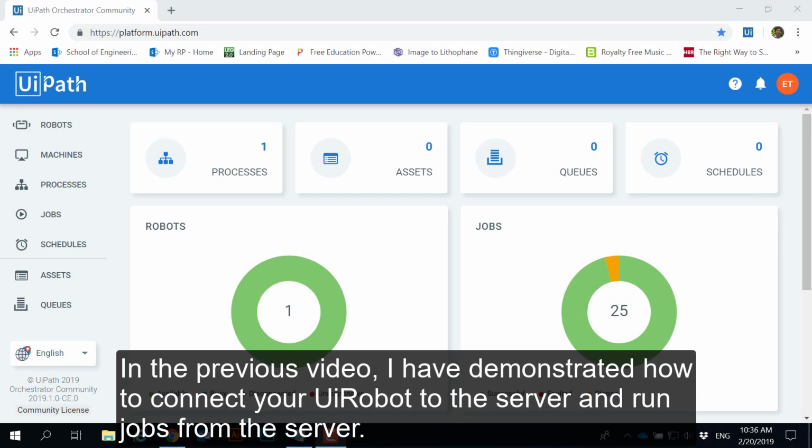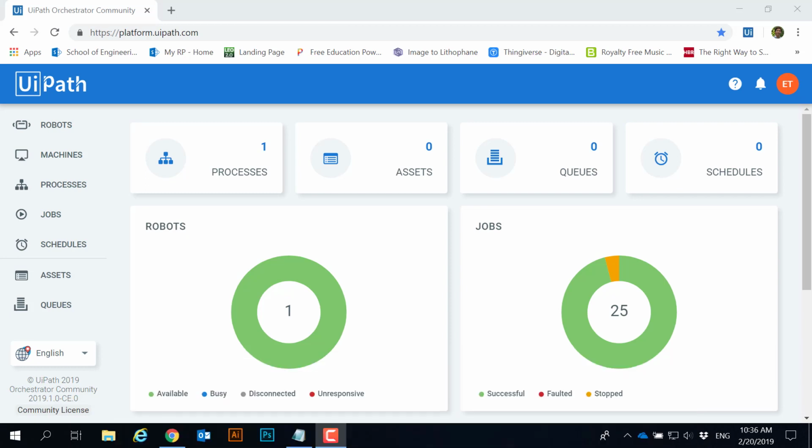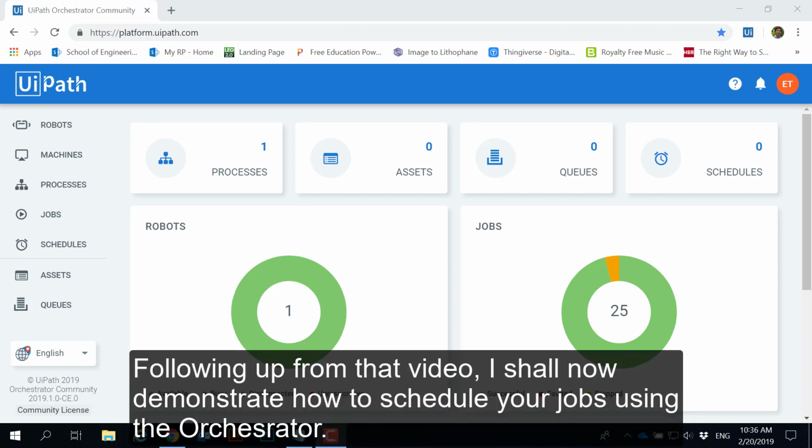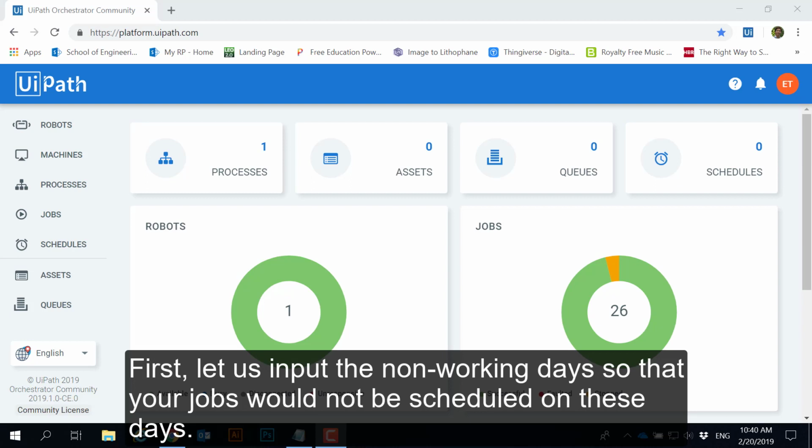In the previous video, I have demonstrated how to connect your UiRobot to the server and run jobs from the server. Following up from that video, I shall now demonstrate how to schedule your jobs using the orchestrator. First, let us input the non-working days so that your jobs will not be scheduled on these days.